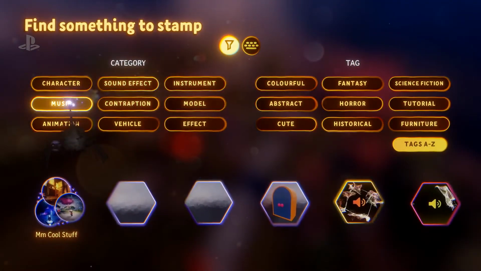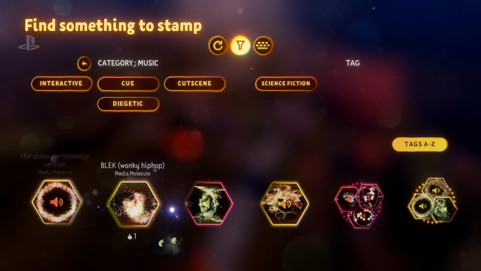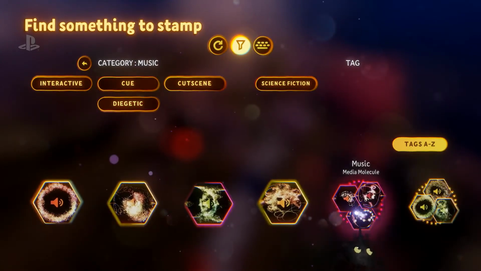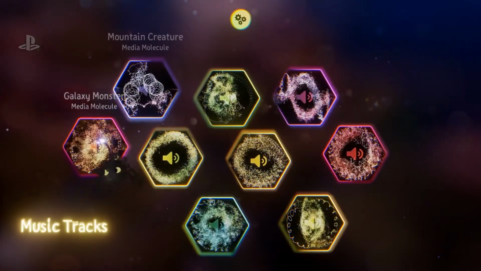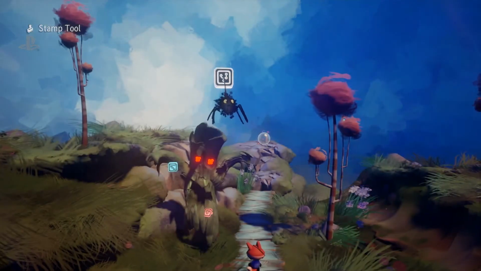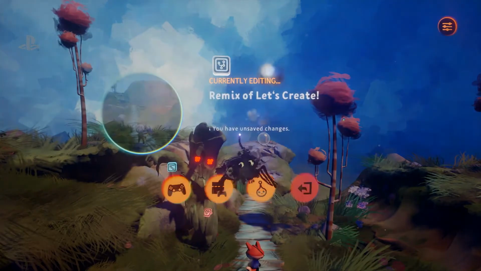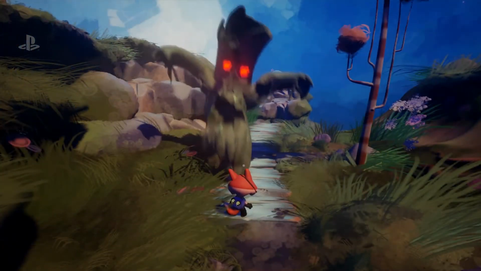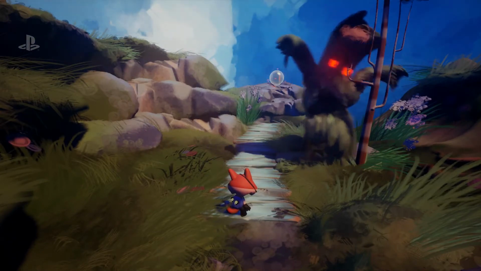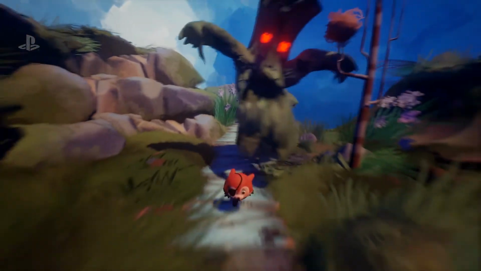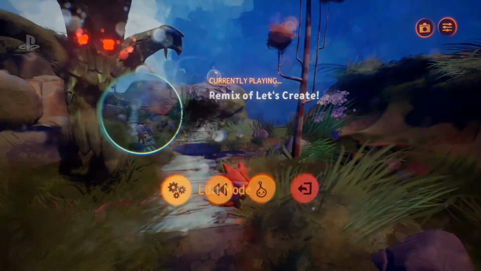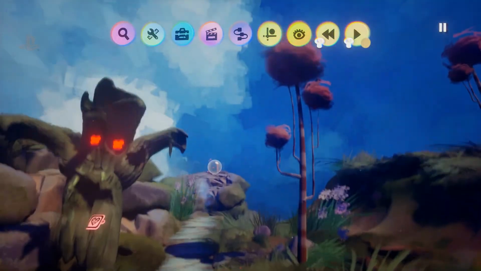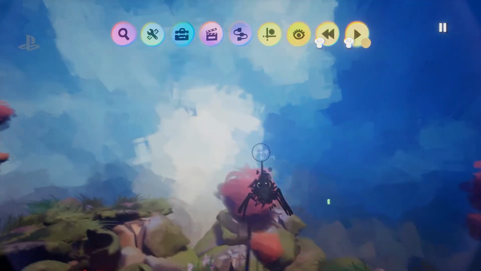So I can just filter this down to the various things here, and let's go into one of these collections, for example. Here we go. I love the interface for searching for all that stuff. So that's it. I've just stamped a piece of music in there. Is there music there? I can't hear very well, but yes, there is. So obviously anyone can do that. That's really easy, but we're going to make a piece of music together, aren't we? That's what we want to do.